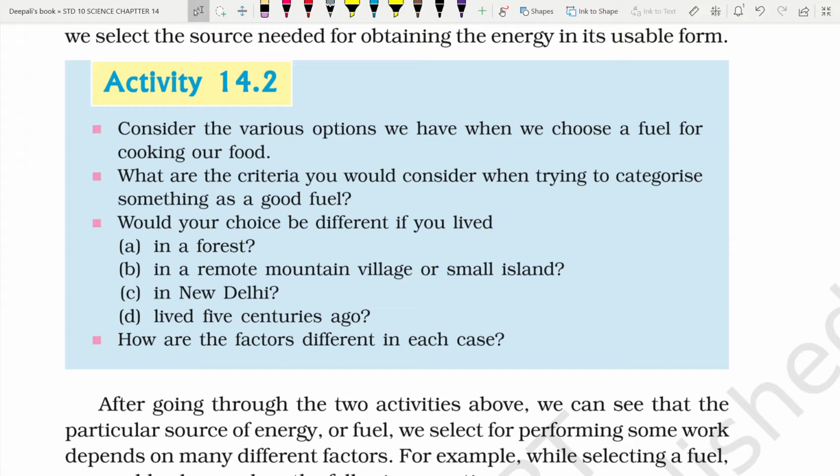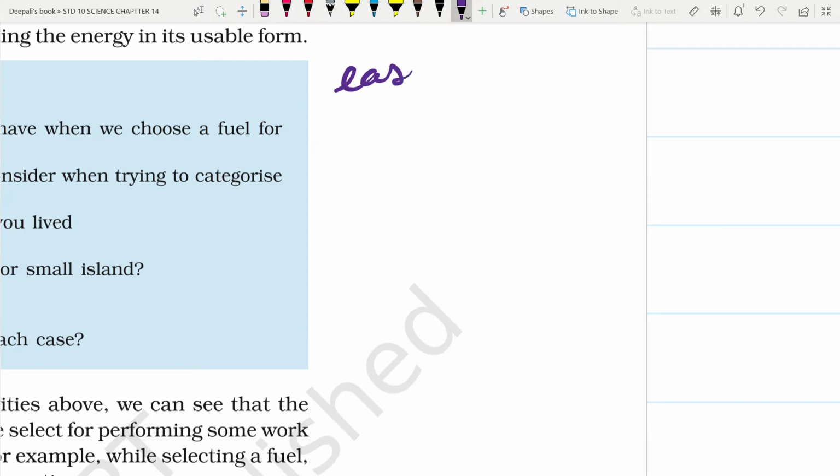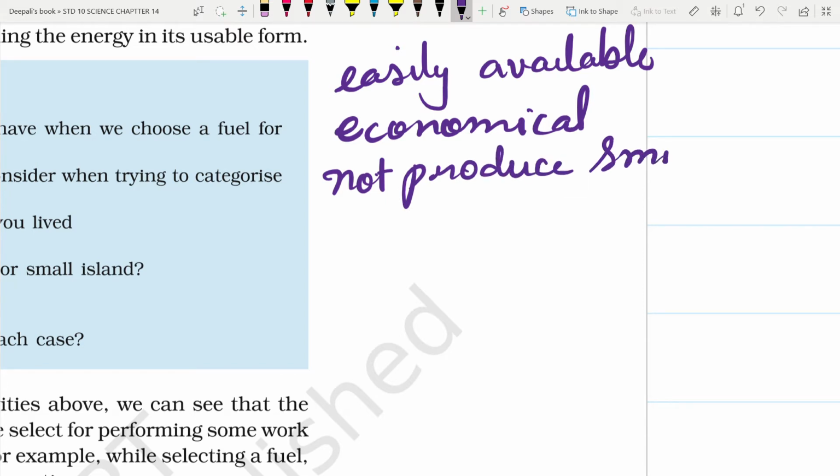It should be easily available, it should be economical, it should not produce smoke or ash, and it should have high efficiency.